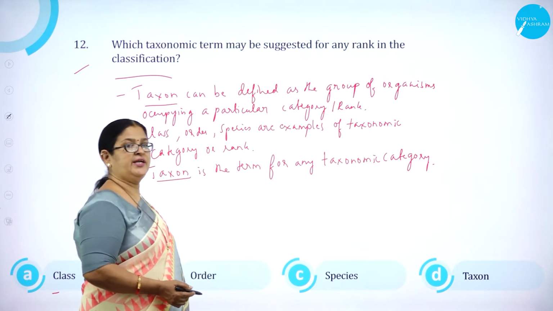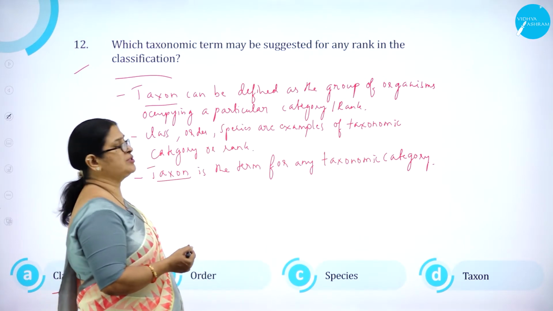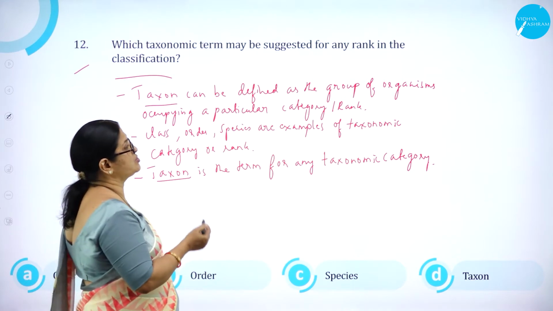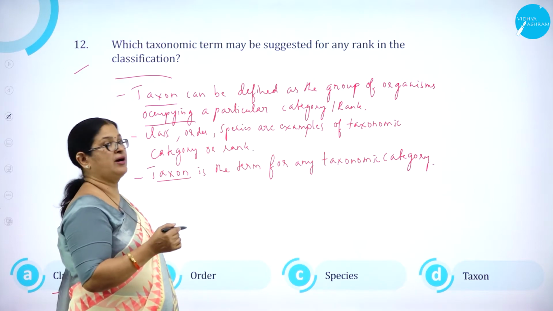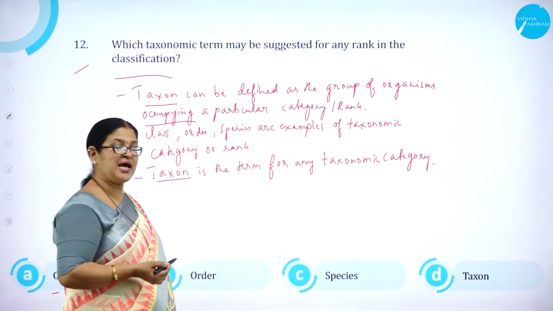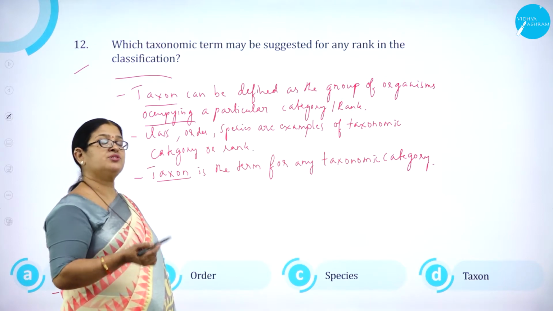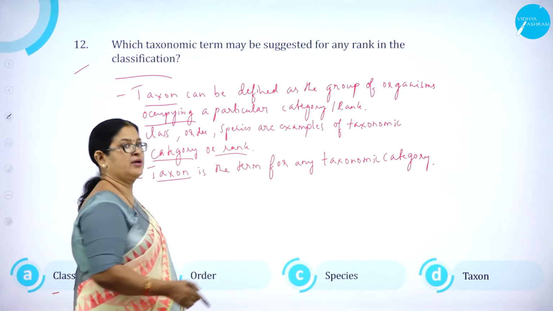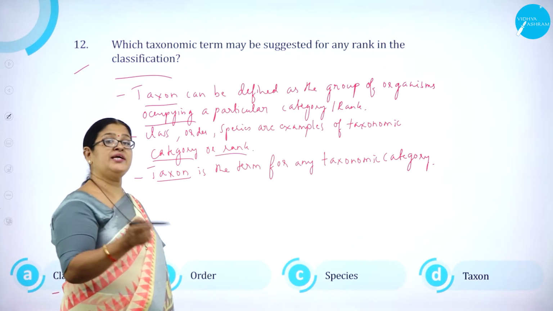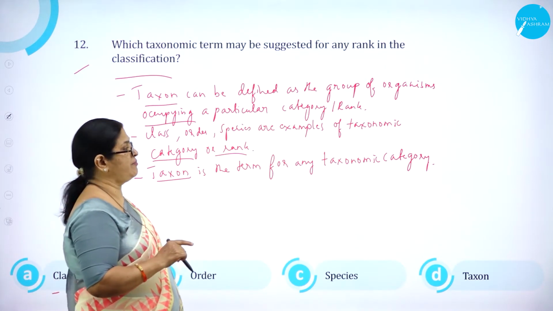And option D, taxon. All of us know that taxon can be defined as the group of organisms occupying a particular category or a rank. Like for example, class, order, species. Those are all the examples for what? Taxonomic category or rank. So we say that taxon is the term for the taxonomic category.